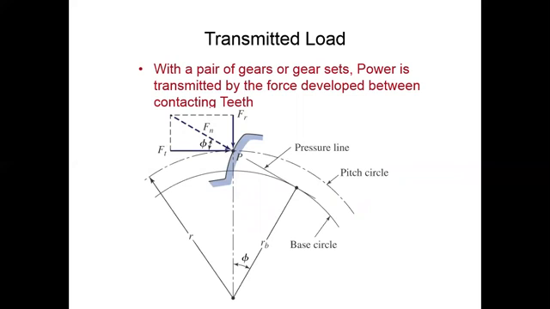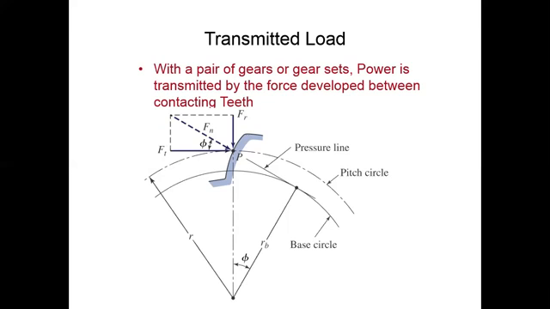Now, the transmitted load. The load transmitting capacity could be different for all four gears, like the spur gear, bevel gear, worm gear, and helical gear. So we have to solve the equations, or we have to design these different gears so that they can transmit the designated load.